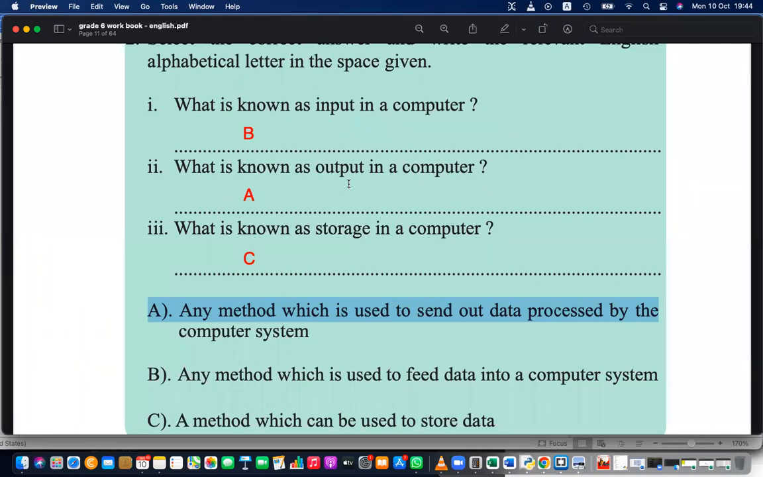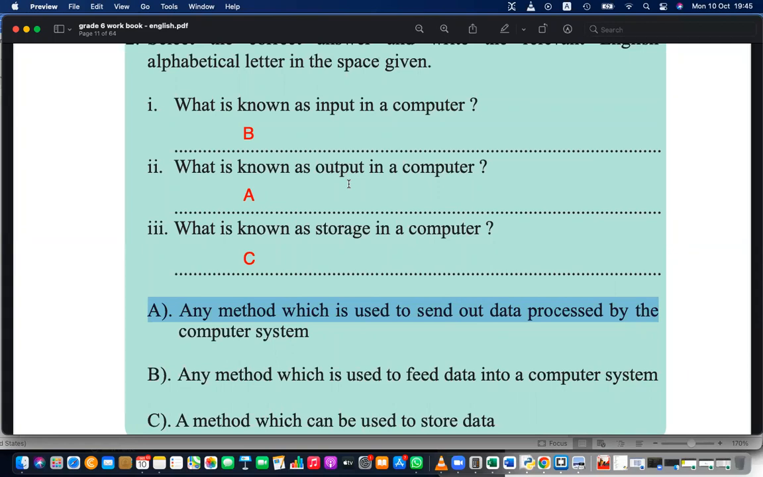Can you name a few input devices, please? Yes. Keyboard, mouse, microphone. Very good. To give data in, keyboard can give letters and numbers and symbols. Mouse can give the directions, X, Y coordinates. Then microphone can give the sound. Anything else?